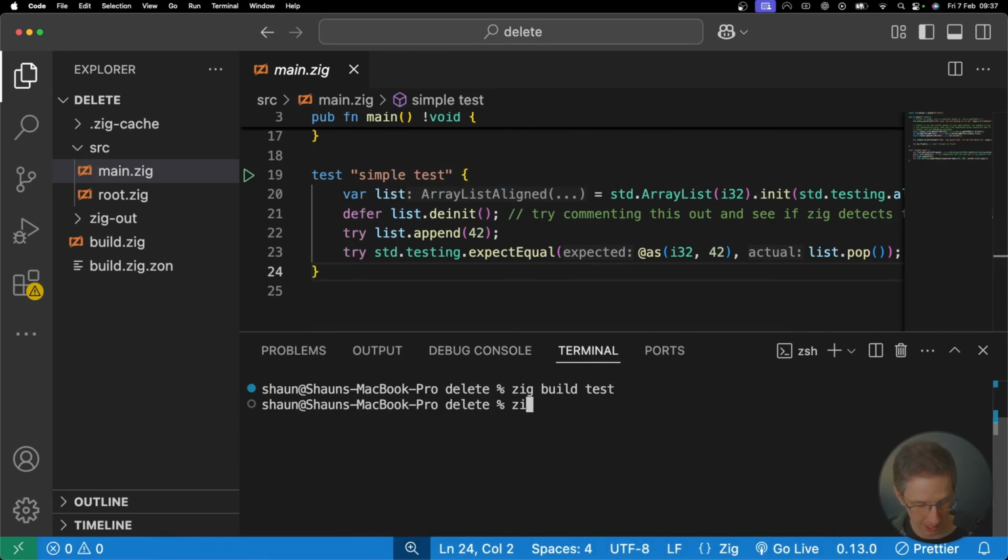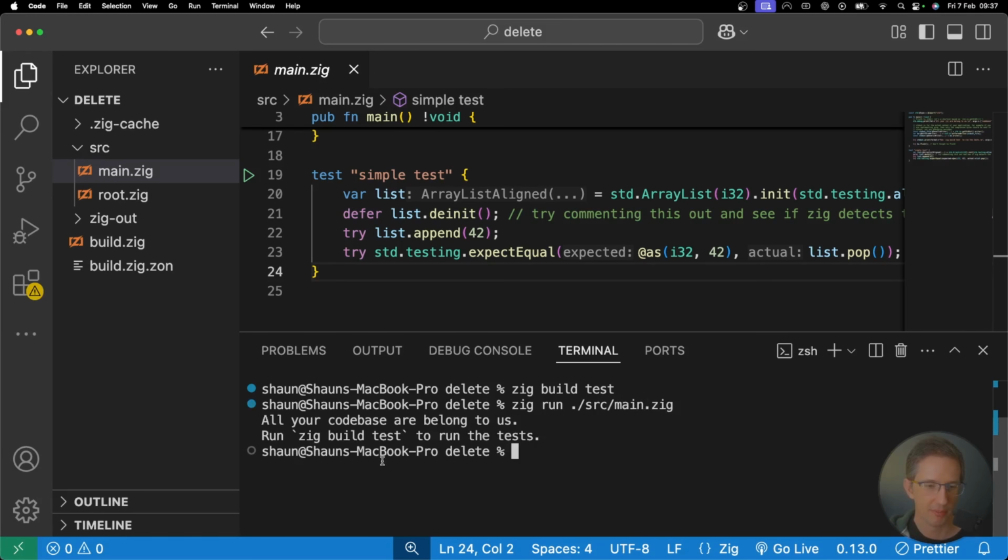Another thing we could do, by the way, just so you know, is we could go zig run and then just do src/main.zig, and that'll just run the main Zig file like that. So there you go. These are all the different ways I can actually run the code.